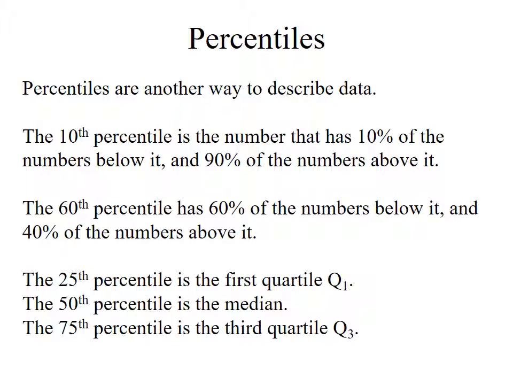So again, it's picking out numbers that have certain percentages of the remaining numbers above or below that. The 10th percentile, for instance, would be a number that has 10% of the numbers below it and 90% of the numbers above it. The 60th percentile would have 60% of the remaining numbers below it, 40% of the numbers above it. So in that sense, the first quartile is also the same thing as the 25th percentile. The median is the 50th percentile, and the third quartile is the 75th percentile because it has 75% of the numbers below it, 25% above it, and that's percentiles.